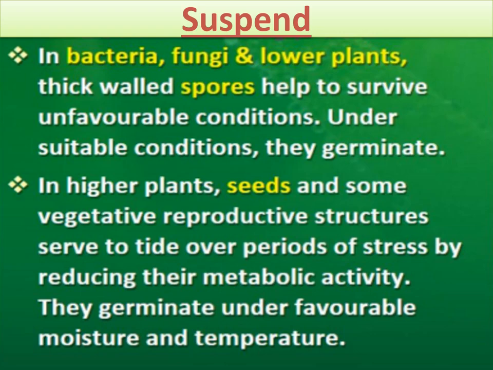All these can germinate under favorable conditions when moisture and temperature are perfect.